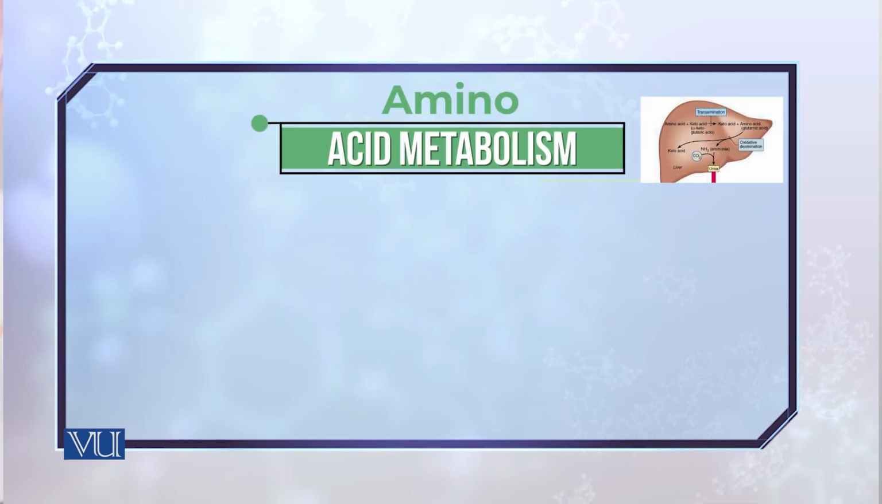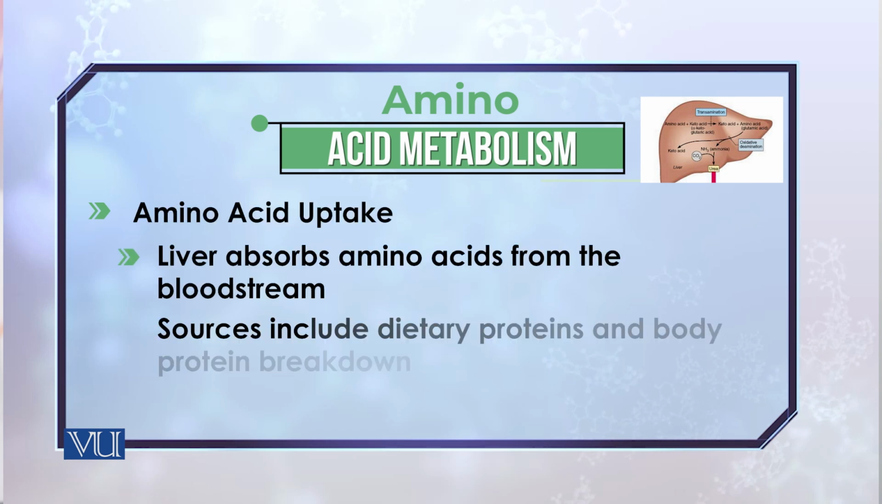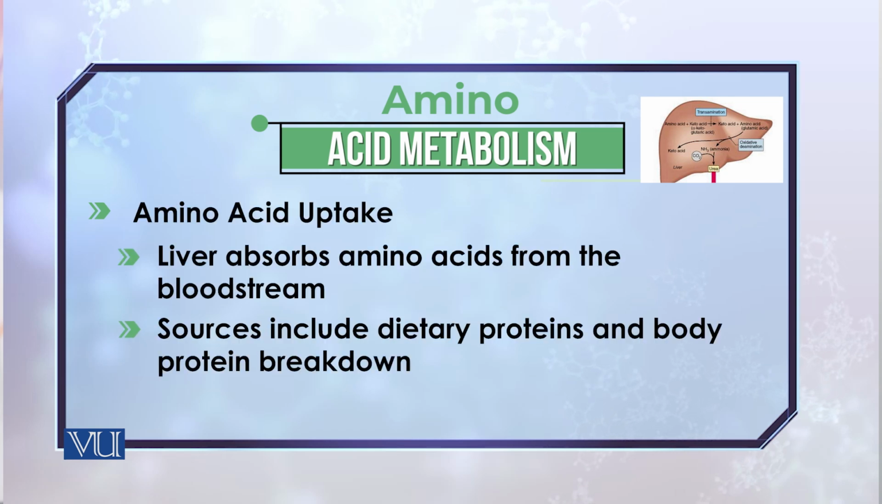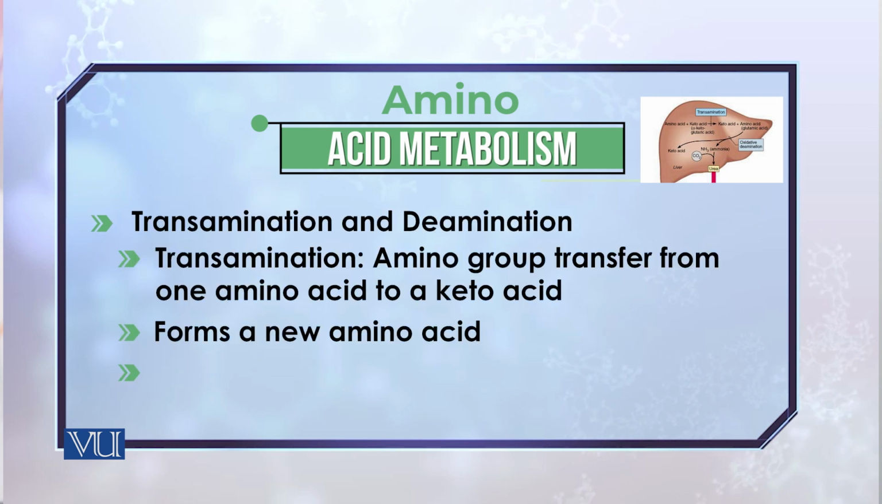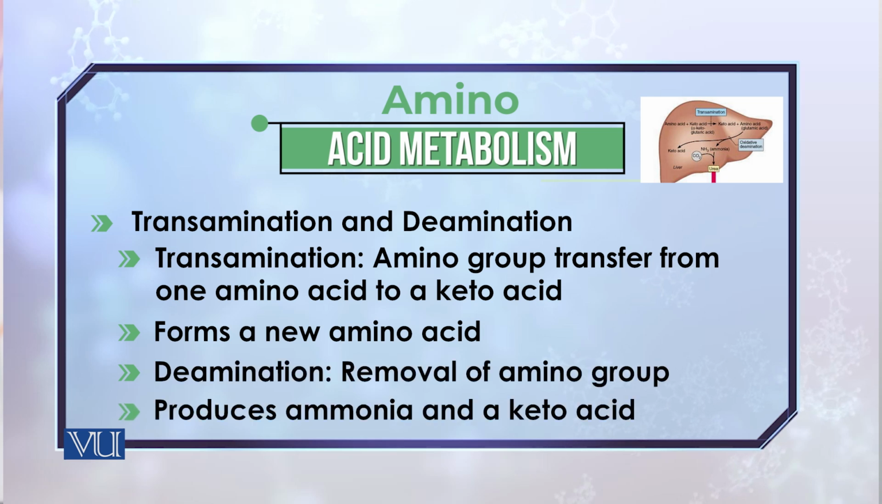The amino acids are taken by the liver from the bloodstream. The sources of these amino acids include dietary proteins and the breakdown of body proteins, leading to the formation of amino acids which are taken up by the liver. As I have just mentioned, when we talk about the interconversion of amino acids, transamination plays a very important role. And you have already studied this when we were talking about the metabolism of amino acids.